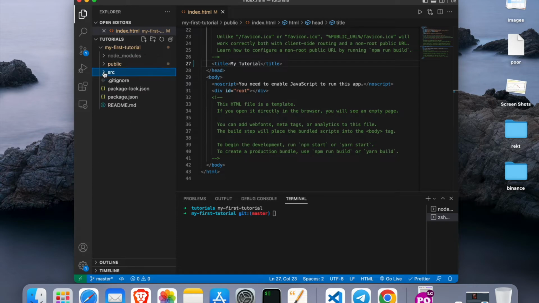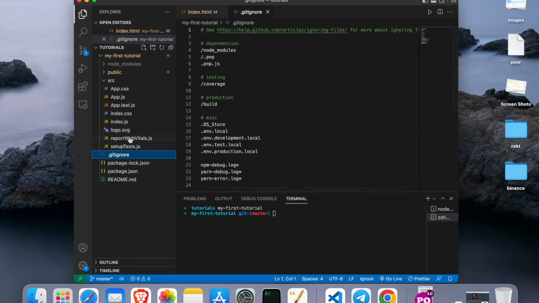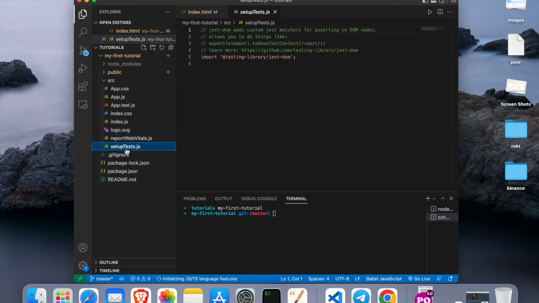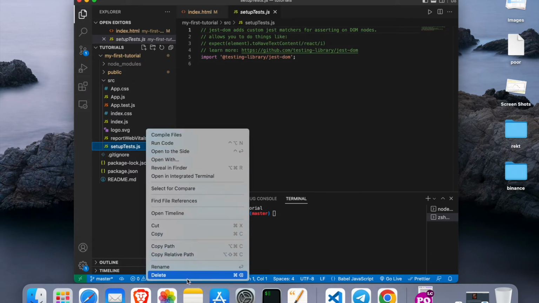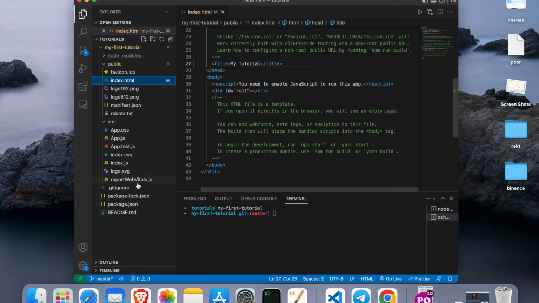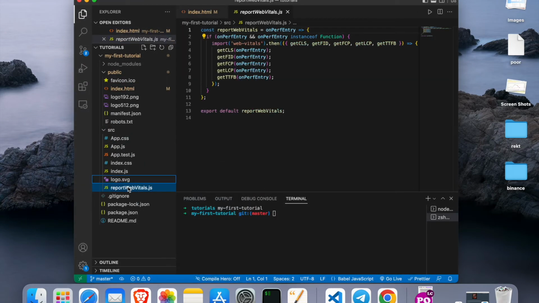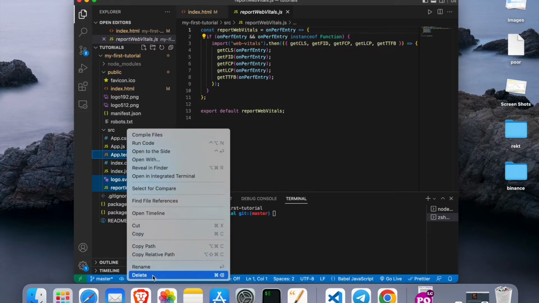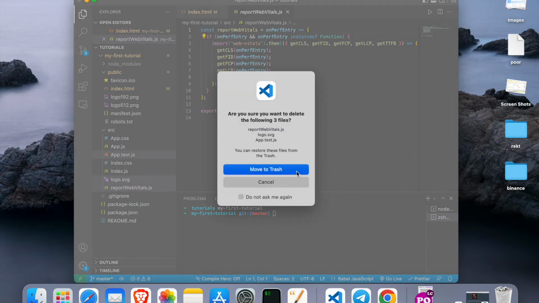After that, we go back to our source folder. In here, all these logos and the setup tests, these files are for running tests. We are not gonna touch the concept in here, so we can just come in here and delete it. We delete this one, move to trash. This one we also don't need. Let's see which ones we don't need. We don't need this logo SVG, and the app test.js we don't need. Just trying to keep it simple, okay guys, so not complicated.